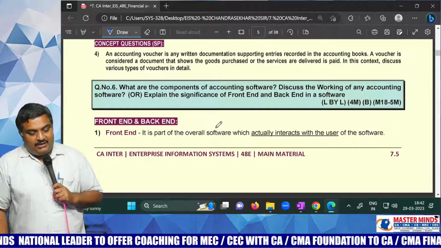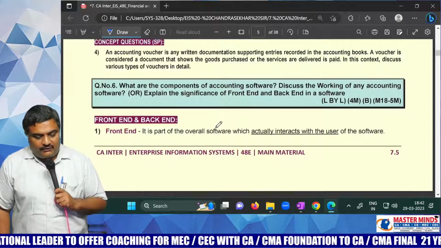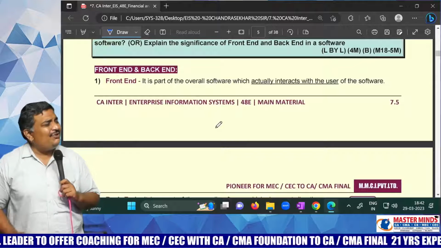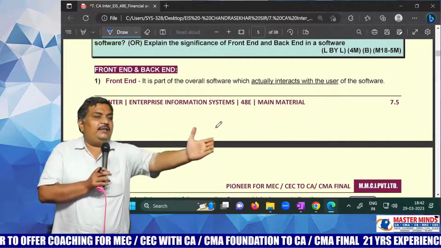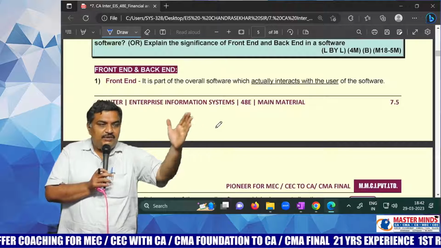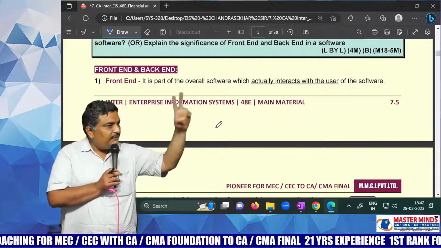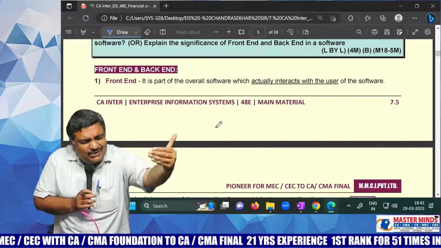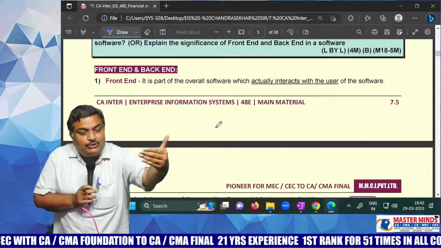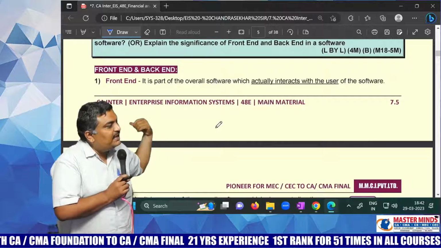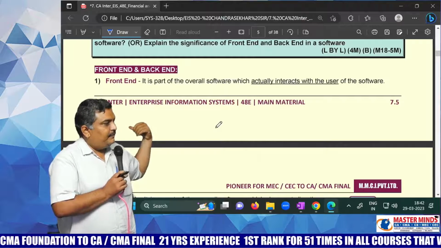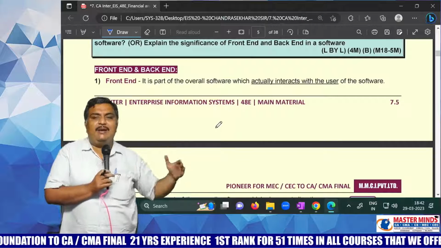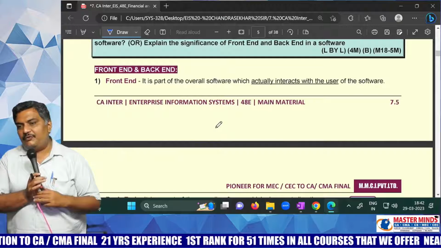Okay. What are the components of accounting software? See, not only accounting software, any software in this world will have 2 parts, front end, back end. What the interface that you can see is the front end. What you cannot see, where the data is stored, that is back end. 50% front end, 50% back end, that is equal to 100% software.